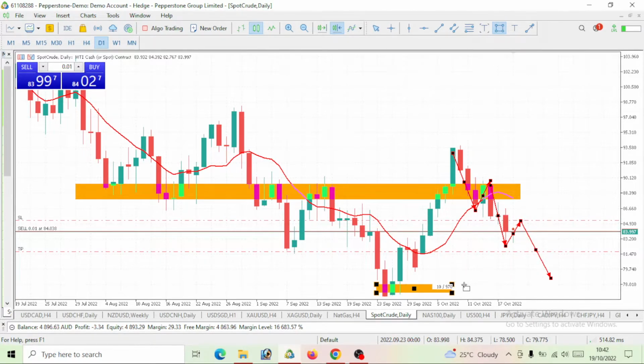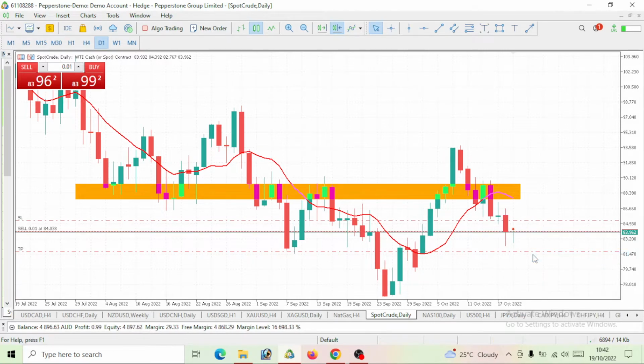Maybe this week, if the price can take it out to this level this week, then fine. Or we might enter next week and should be able to take it out next week. As of now, we are seeing a pullback. Once the pullback is over, then a bearish move will enter. So notice that this price is still below the 10 period moving average. So we are still on a bearish move.